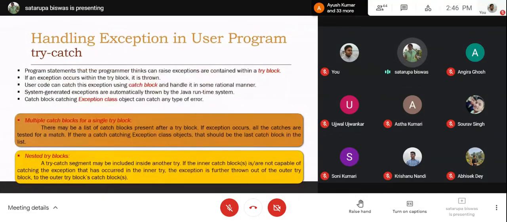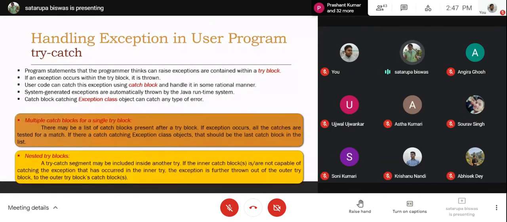Okay, so handling exceptions in a user program, we already know this, we are using 5 different keywords to handle the exception in a user program. The first 2 come as a duo. They are try and catch. These are like if and else. The else always follows if, and try is always followed by a catch. A try block is always followed by a catch block.